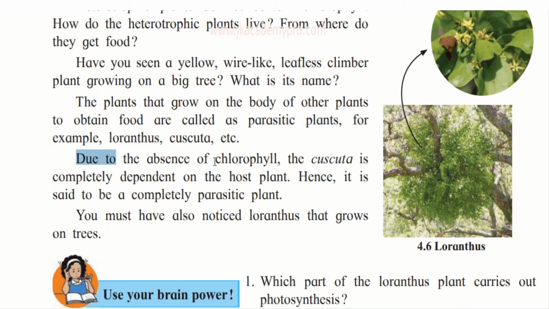Now, due to the absence of chlorophyll, the Cuscuta is completely dependent on the host plant. That is, it cannot produce its own food at all. So hence it is said to be a completely parasitic plant. So it depends totally on the host plant. Now you must have also observed Loranthus that grow on trees. So these are the pictures of the Loranthus plant, and Cuscuta are the wire-like plants that you see.